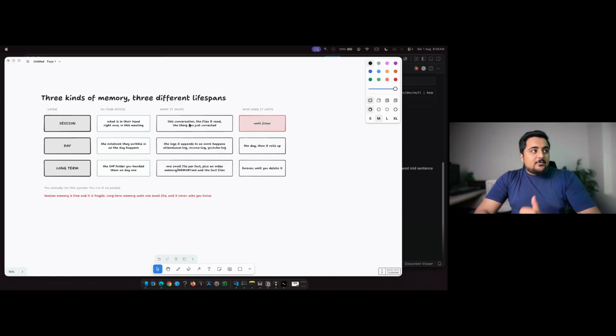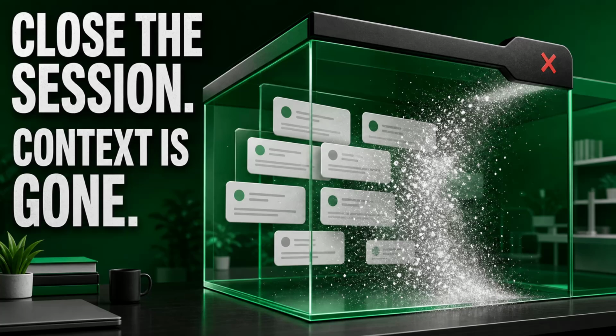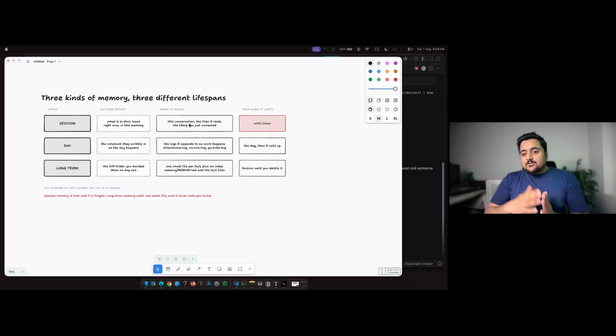We are having something in our head, the conversation that is going on. We started a new session of Claude. We are doing the discussion. We close the session. We lost session memory. We started a new session. Now this is a new session memory. We are doing the discussion. It compacted all the discussion, and again we lost it, or it is compacted. Now it is not a separate memory anymore.